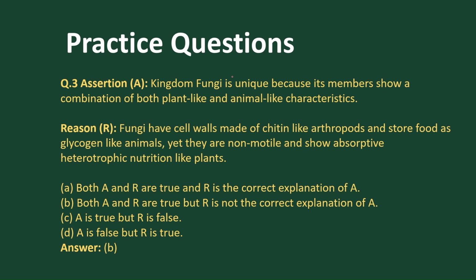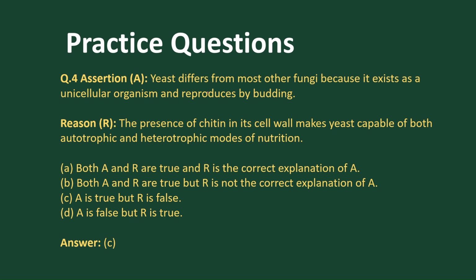So it is true. Kingdom Fungi is unique because its members show a combination of both plant and animal characters. Yes, it's true. And the fungi have a cell wall made of chitin. It's true, like arthropods. They store food in the form of glycogen. Yes, it is also true. And they are heterotrophic. Yes, both are true. But it is not the correct explanation. So the answer is B.